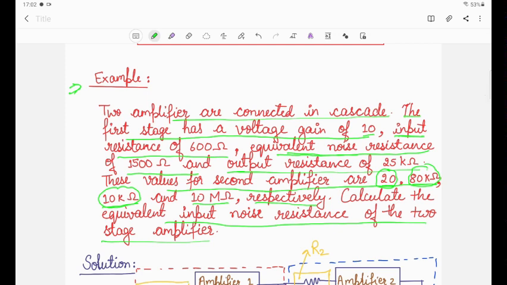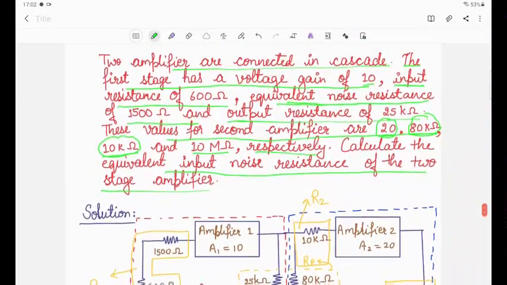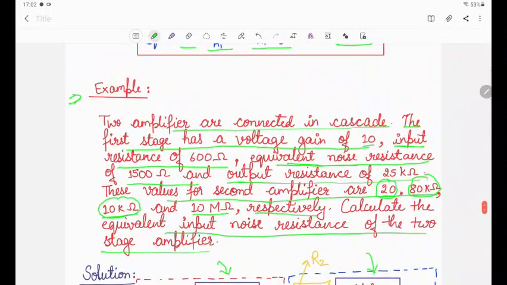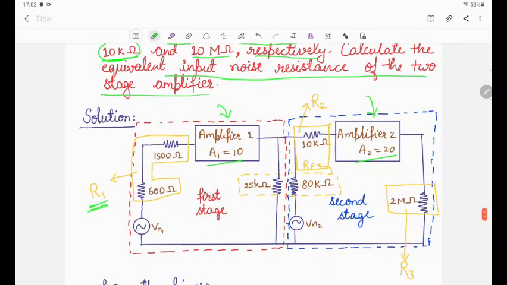How to find the equivalent noise resistance? Let us see. First let us draw the block diagram of this particular problem. There are two stages: this is amplifier 1, this is amplifier 2. Amplifier 1 has gain 10, amplifier 2 has gain 20, as given in the problem. The input resistance R1 is 600 ohm, and the equivalent noise resistance is 1500 ohm.